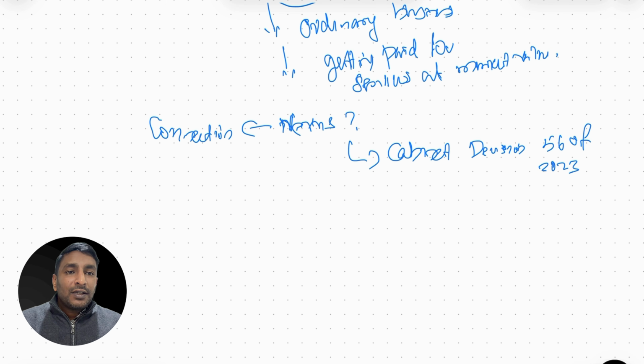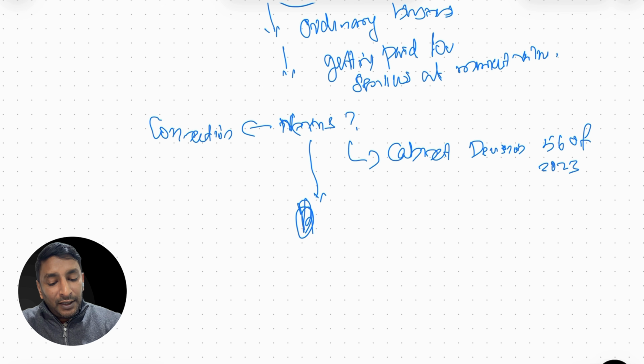The literal meaning of nexus, you can say, is connection. What is the foreign company's connection in UAE? What is the foreign company's nexus in UAE? It can be anything. There was so much confusion when the tax law came about what they mean by nexus. Then later a cabinet decision got published, 56 of 2023, and it clearly explained that nexus means